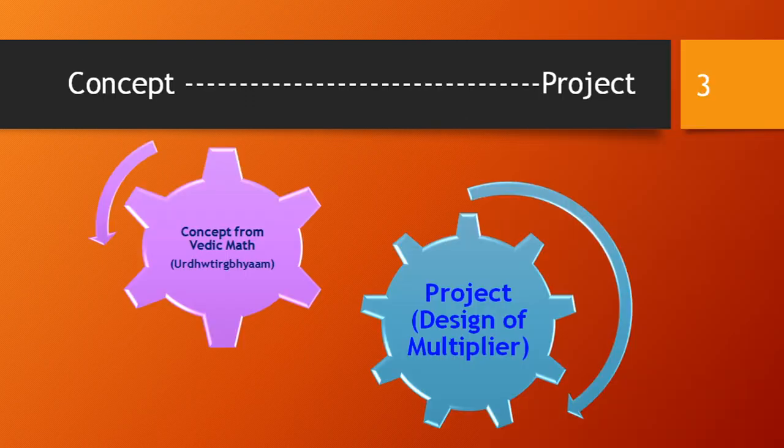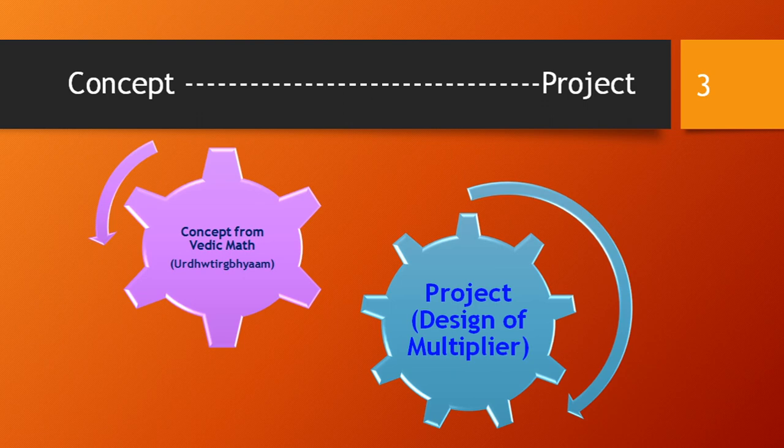Here the concept is the start and the end is our project design. We are taking a concept from Vedic mathematics, based on the sutra Urdhva Tiryagbhyam. From this concept we may achieve a final project design as a multiplier.